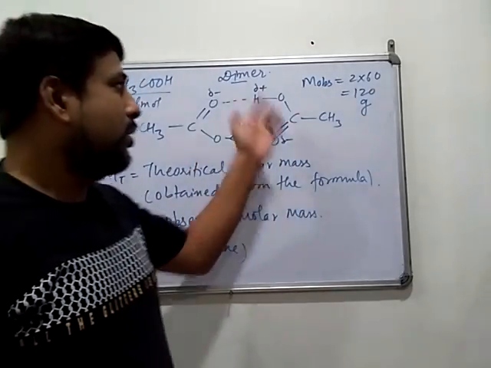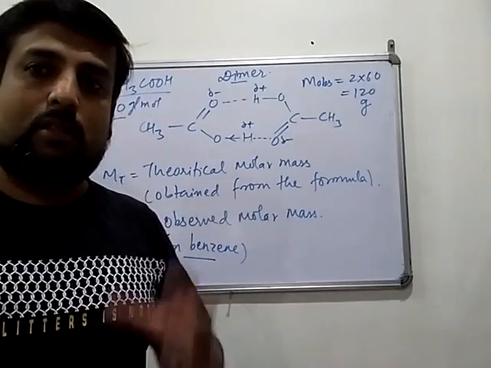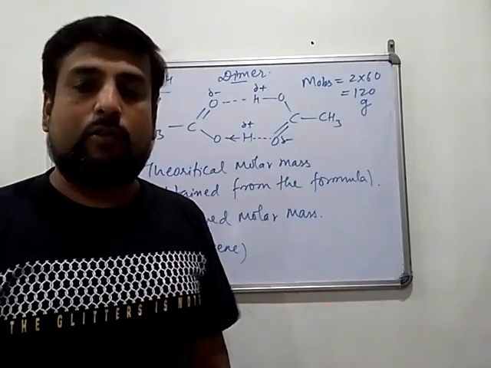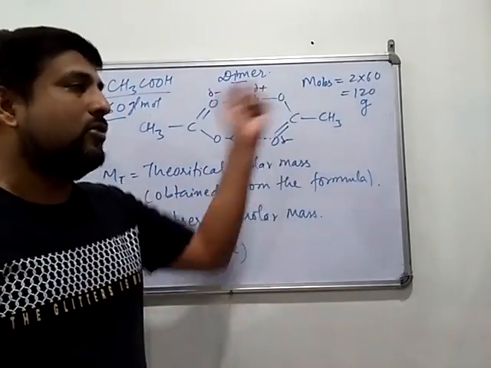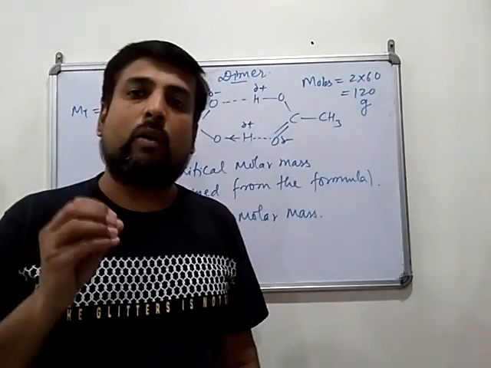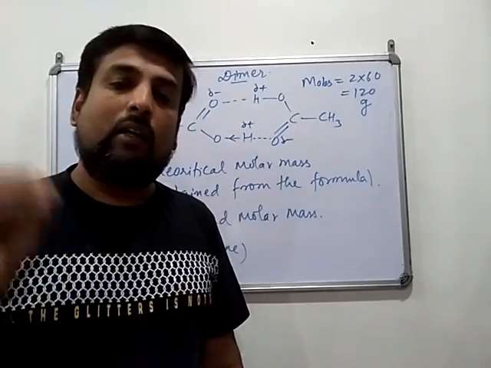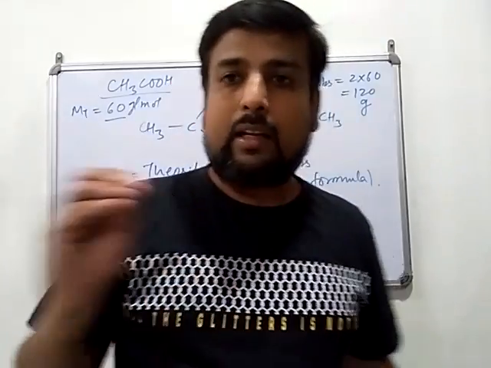So you have to take the combined mass of two molecules, that means 120 gram. Dimer means combination of two molecules. One is having 60, so the combination of two, the dimer, will have 120. So 120 you have to take, and that is known as observed molar mass. In case of formality, we use observed molar mass. In case of molarity, we use theoretical molar mass. This is the difference between molarity and formality.